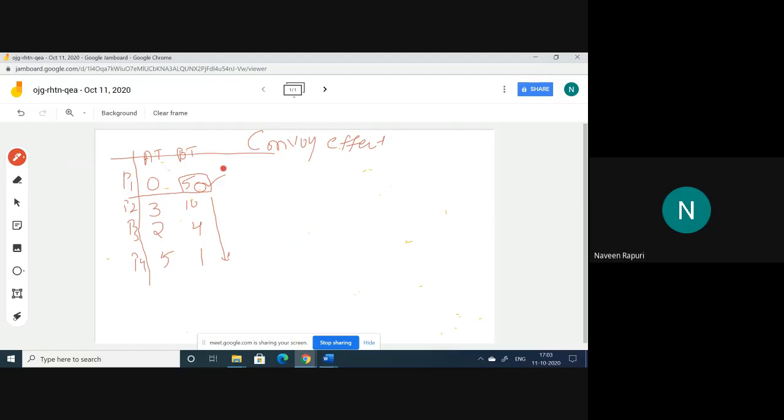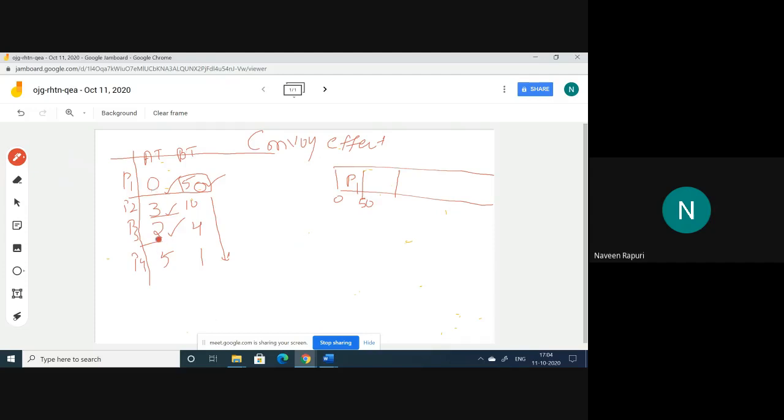So for example, here, if you take a Gantt chart, at time 0, P1 came, so it completes its task at time 50. After that, here the arrival time of P1 is 0, the arrival time of P2 is 3, and the arrival time of P3 is 2. So before P2, P3 entered. So we have to give the chance to P3 first compared to P2, even though the writing order is different.